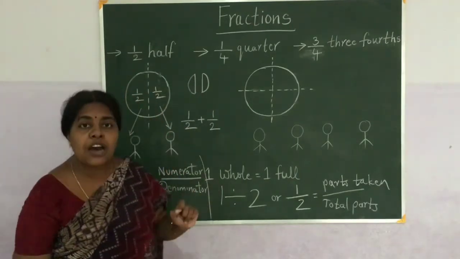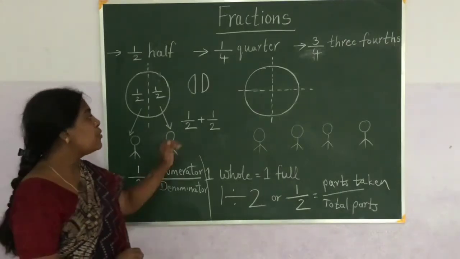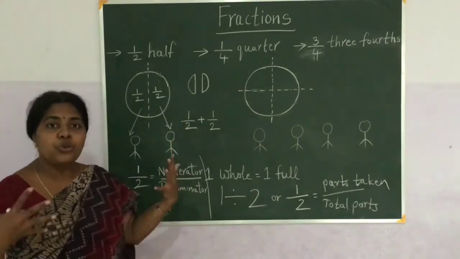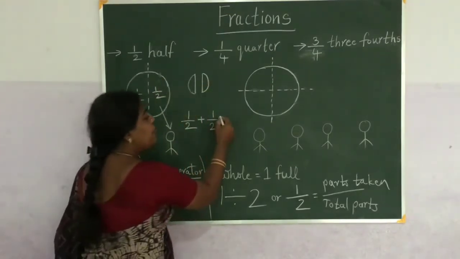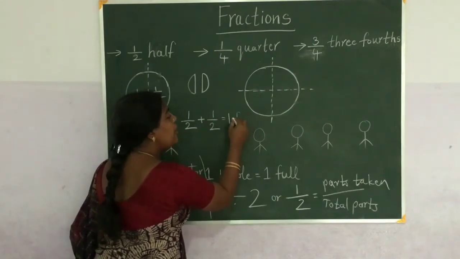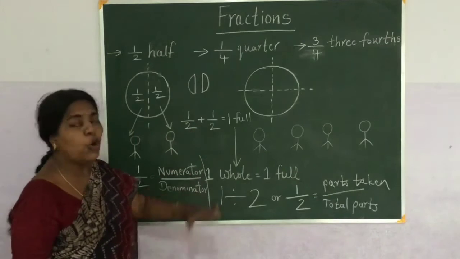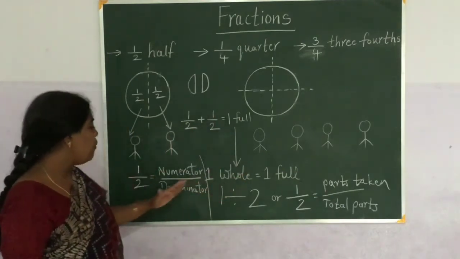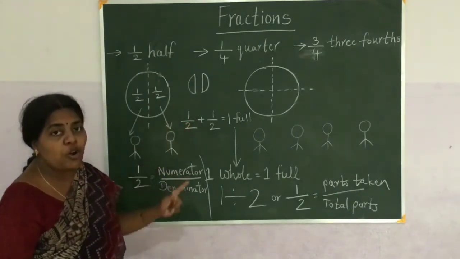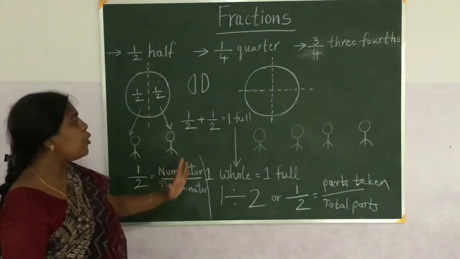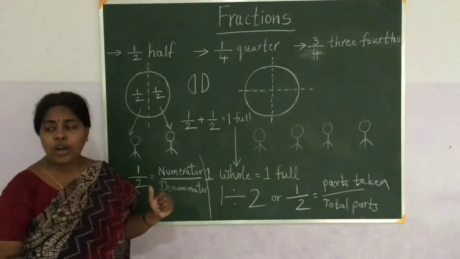So how many halves are there in 1 whole? 2 halves make a whole. So 1 by 2 plus 1 by 2, if I add these 2 halves, we get 1 full or 1 whole. So 2 halves make 1 whole, and in this 1 is called numerator and 2 is called denominator. This is about half. So 1 by 2 is called half.